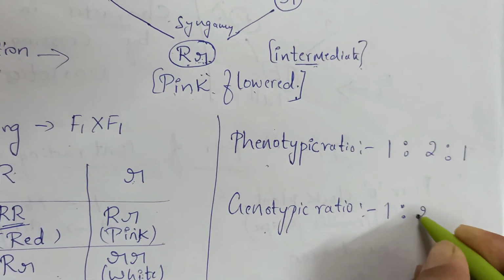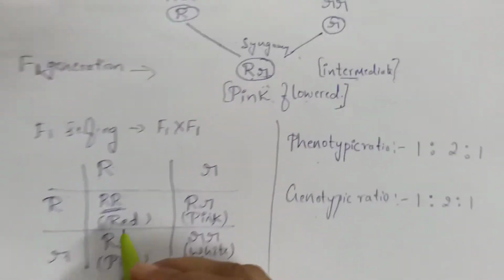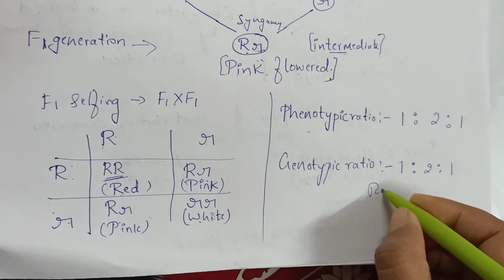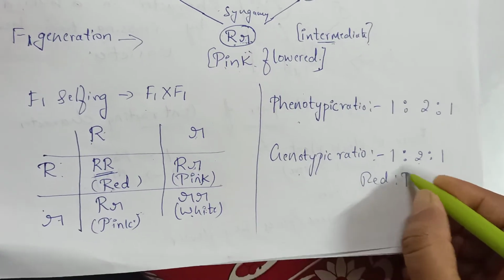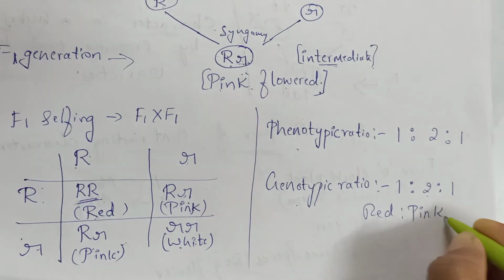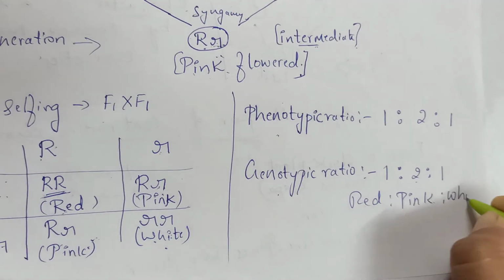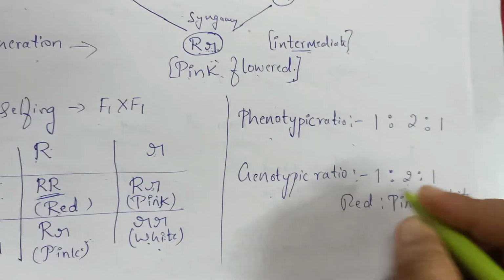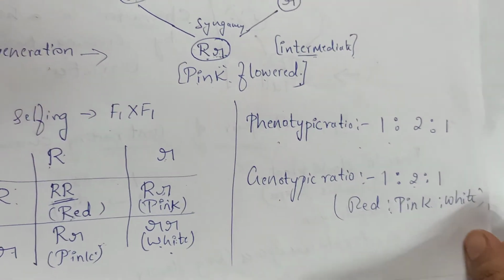For the genotypic ratio also you have to write 1:2:1. 1 means 1 red, 2 means pink, and one more 1 will be white. For both the ratios and the character, both things are the same.